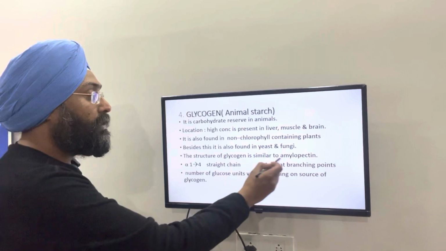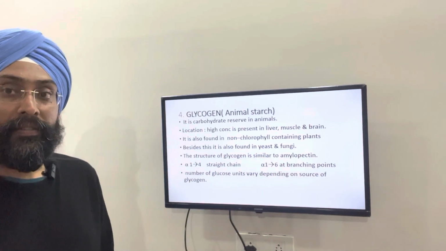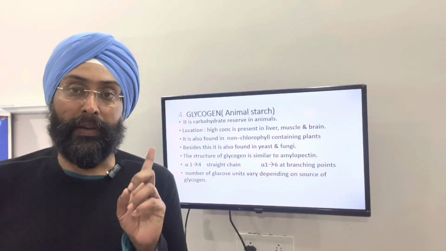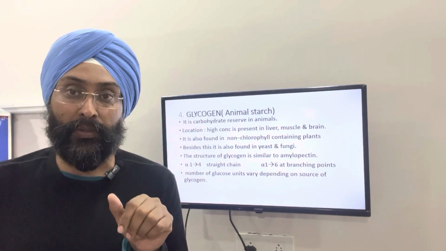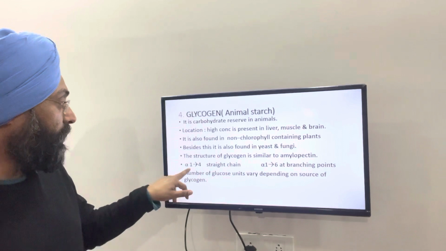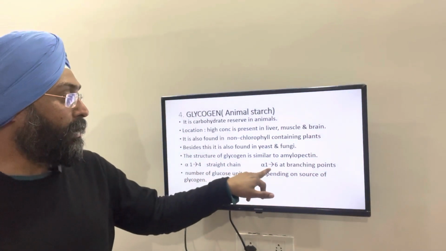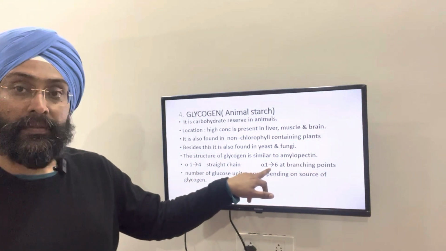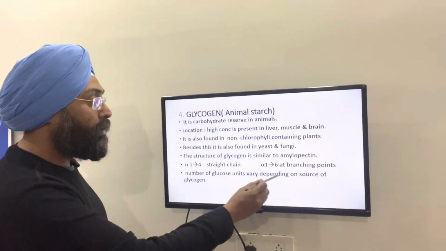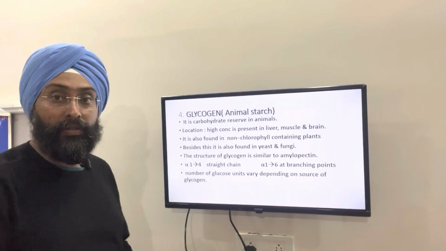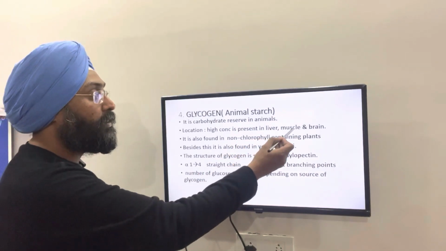The structure of glycogen is similar to amylopectin, which we have already discussed. Amylopectin contains straight chain alpha 1,4 and branch at alpha 1,6. So the structure is similar. The number of glucose units depends on the source from where glycogen is taken, whether it is taken from liver, muscle or brain.